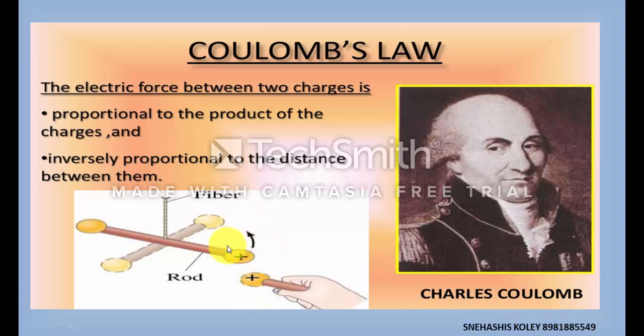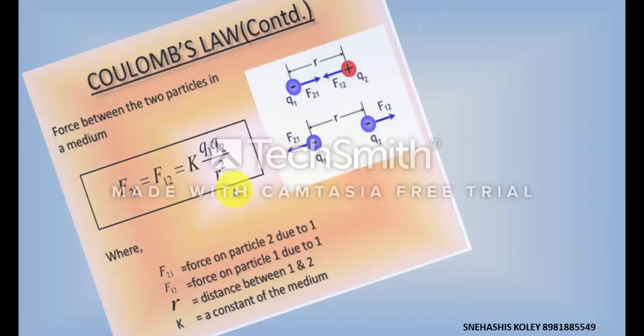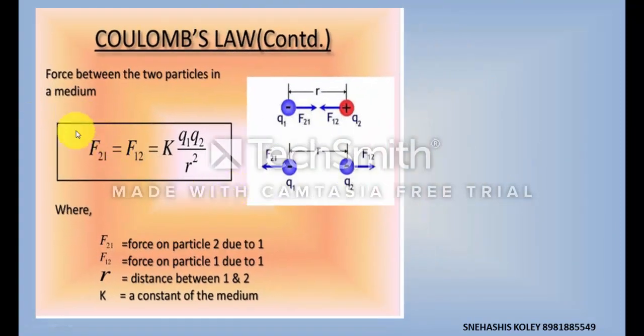Second, if the distance between the two objects is r, then the force is inversely proportional to r square. So F is proportional to q1 q2, and F is inversely proportional to r square, where r is the distance between the two charges.